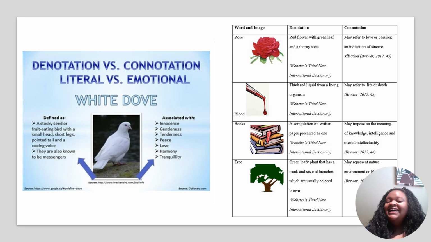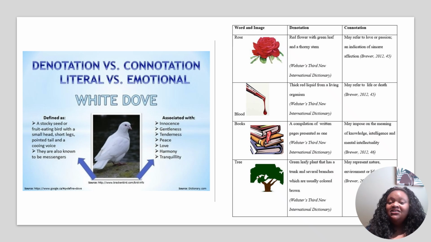I love the example of books. We love books. Books is a combination of written pages presented as one. But when you think of books, the connotation might impose a meaning of knowledge and intelligence. Intellectualness. We love books. I just love the smell of books.